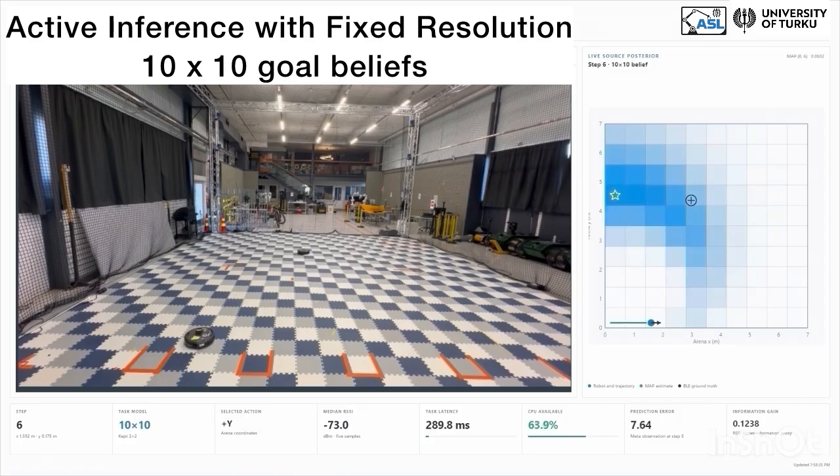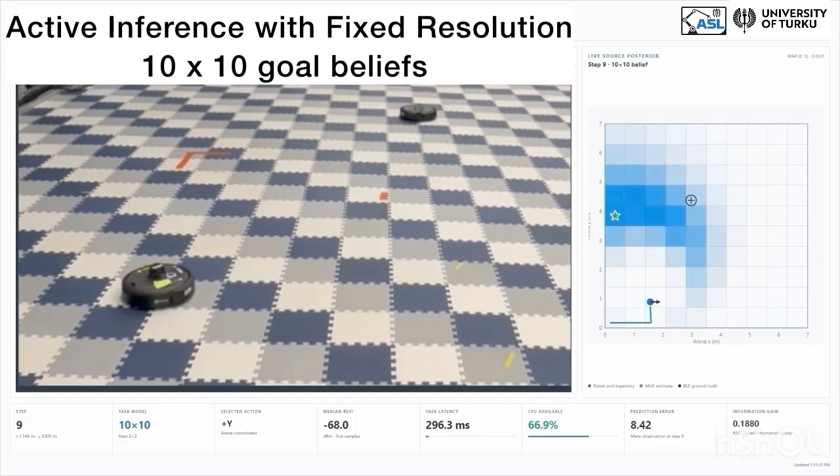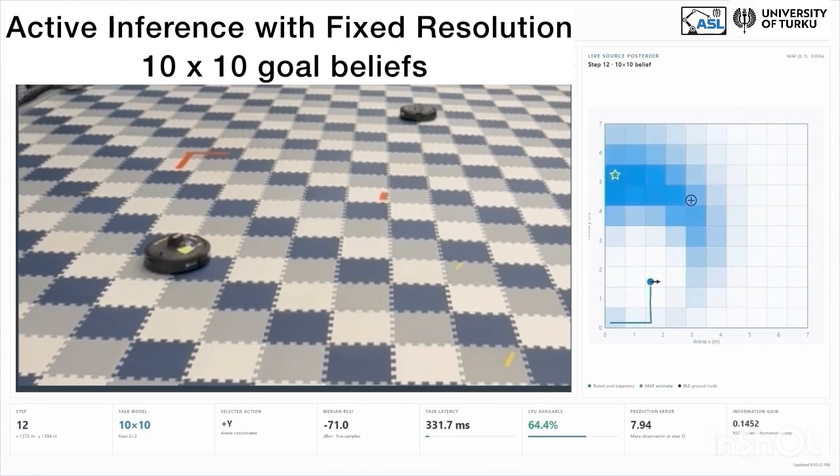The proposed method automatically learns these trade-offs by maintaining a meta-generative model that predicts the relationship between environmental context, localization accuracy, computational cost, and available processing resources. Consequently, it selects the most appropriate representation online, achieving an effective balance between performance and computational efficiency.